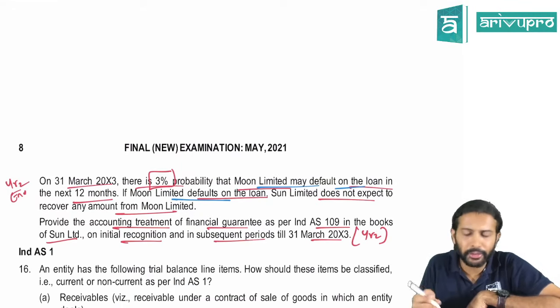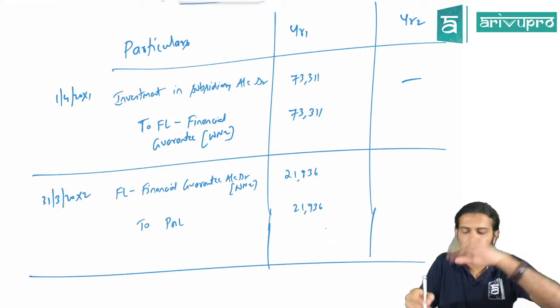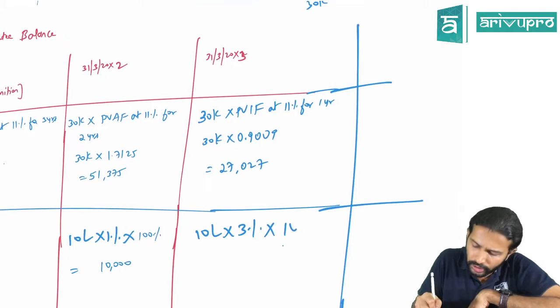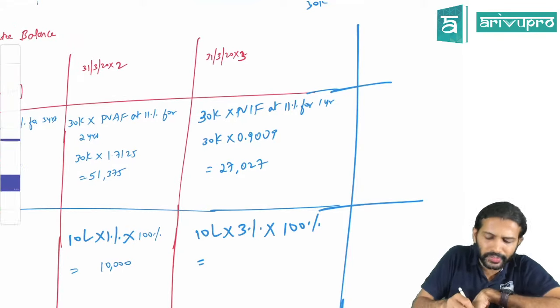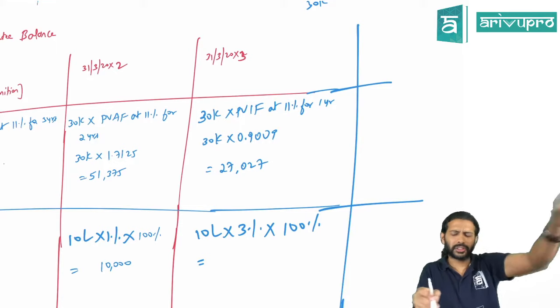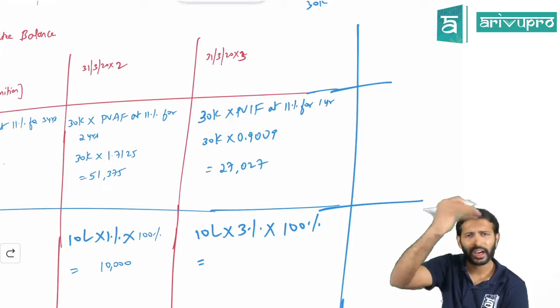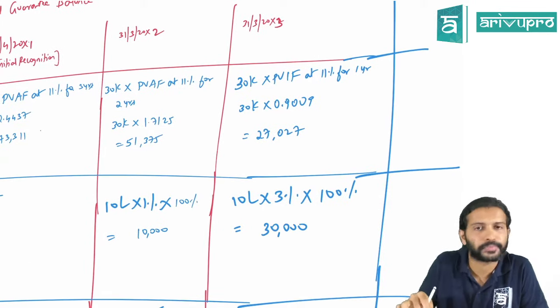If Moon Limited defaults, then Sun Limited does not expect to recover any money from Moon Limited. So 100% they have to pay. Okay, so they'll not be able to recover anything. So the risk of default is 100% there. Yes. So if the recovery is given as 20%, 30%, then multiplying by that number would make sense. Otherwise, you can leave it off. It's fine. So that means this is 30,000.